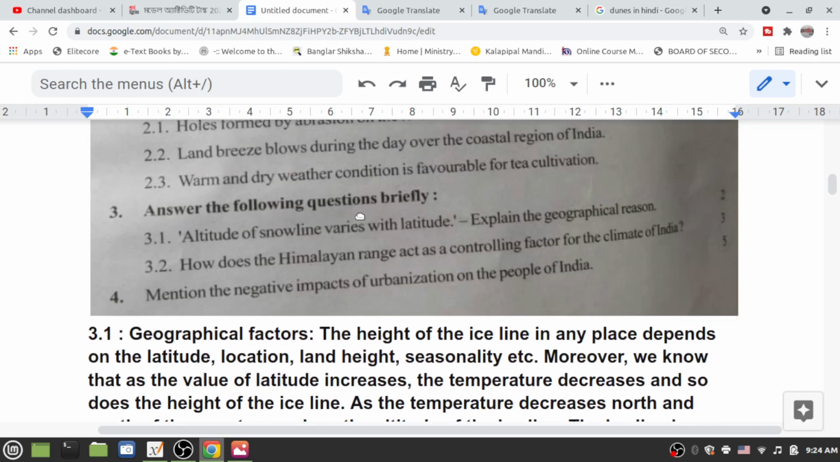Next, the big question. Answer the following questions briefly for 2 marks. The altitude of the snow line varies with latitude. Explain the geographical reason. Have you seen a mountain in a picture where the snow is seen? The line is the snow line.